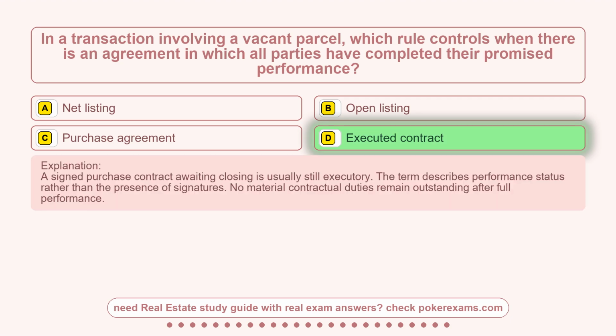A signed purchase contract awaiting closing is usually still executory. The term describes performance status rather than the presence of signatures. No material contractual duties remain outstanding after full performance.